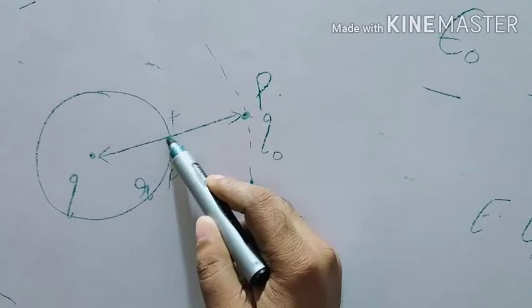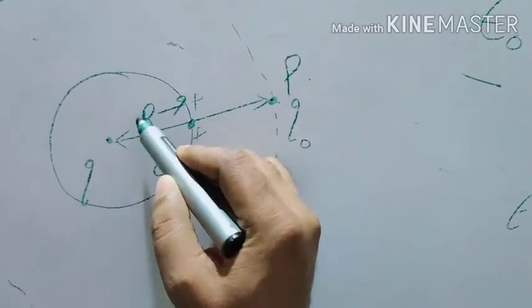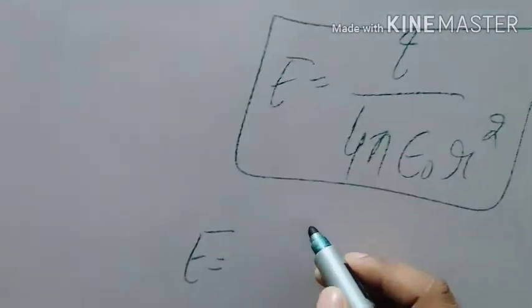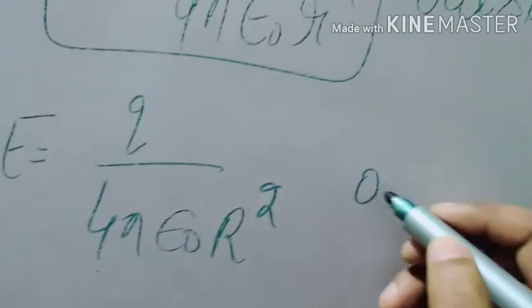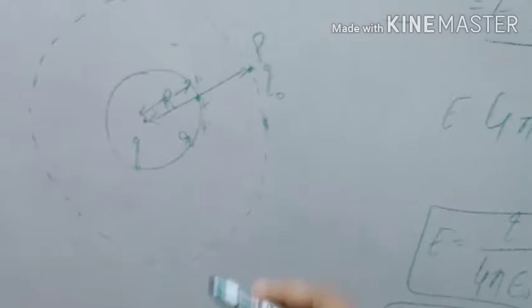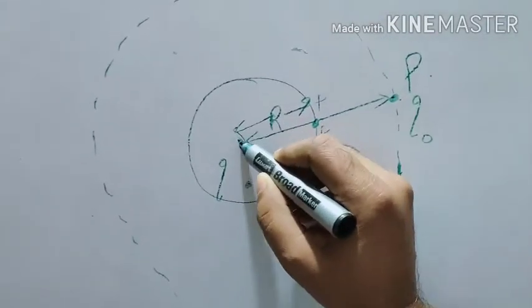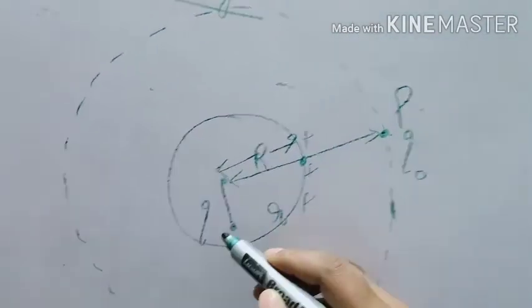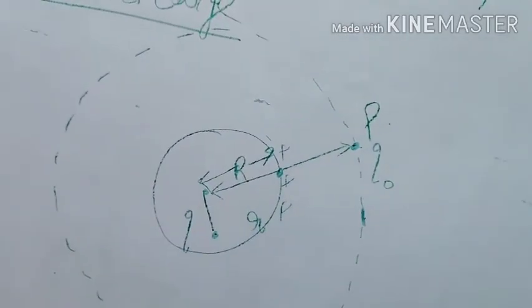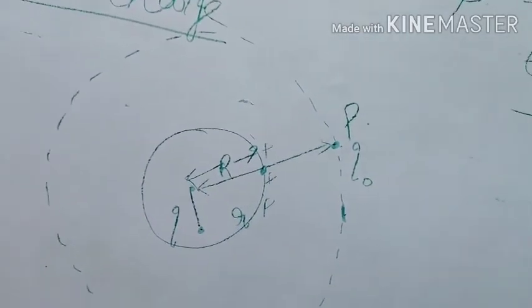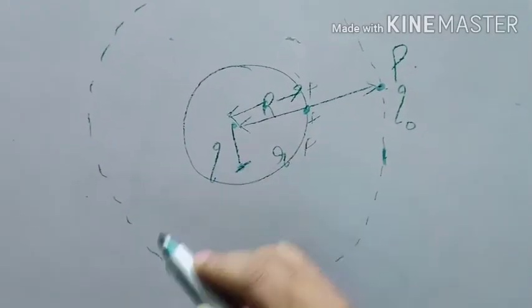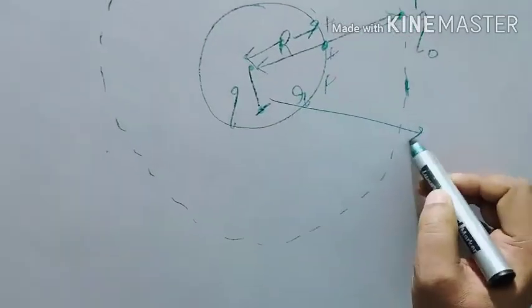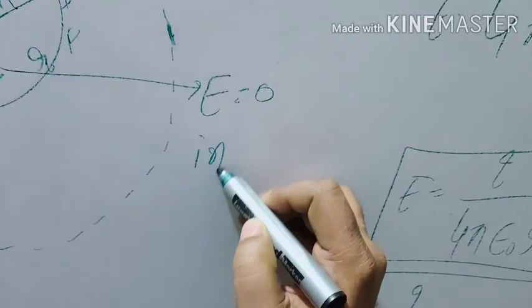If I go on the sphere, let us say r is the radius, then r will be equal to capital R. So its value will be equal to q upon 4 pi epsilon naught r square. This is on the sphere. What will be its value if I go inside the sphere? Inside the sphere there is no charge because charge exists on mass, and if mass is 0, charge does not exist. So here there is no charge, so electric field inside a spherical shell is 0.